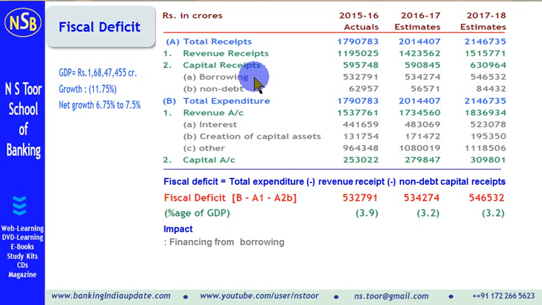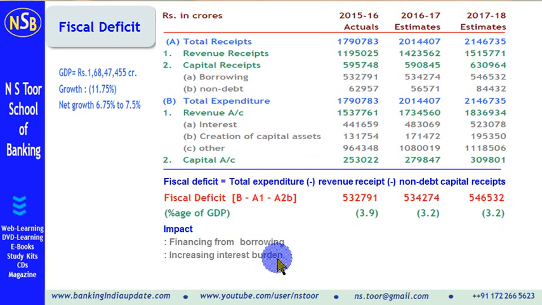So this is borrowing, and borrowing is a capital receipt, a long-term receipt. Amount of borrowing matches the amount of fiscal deficit, because fiscal deficit is funded from borrowing. When money is borrowed, then there is increasing interest burden.